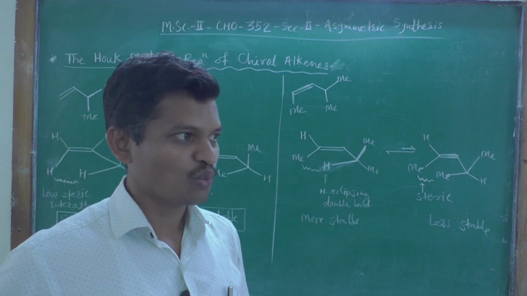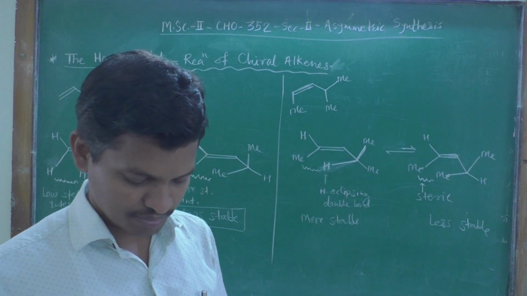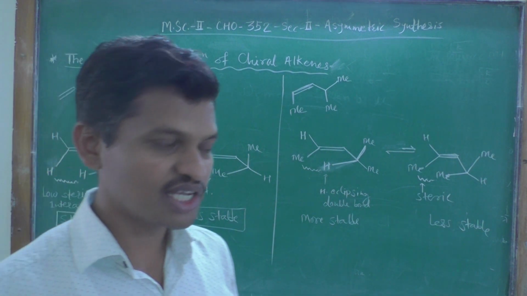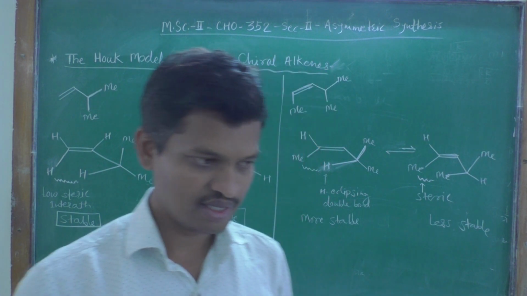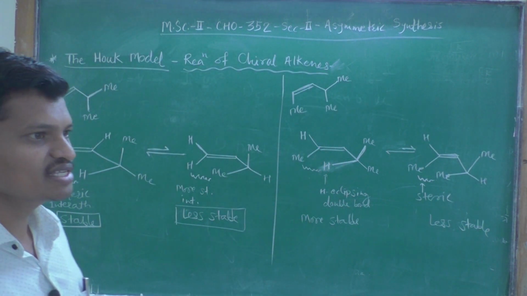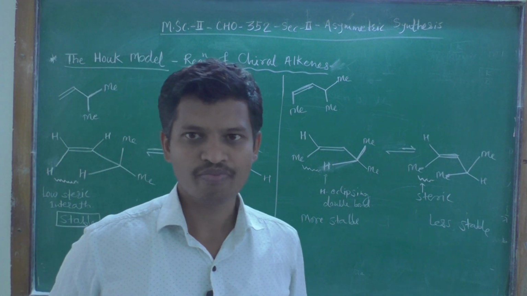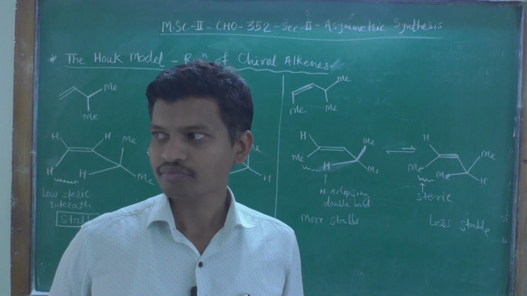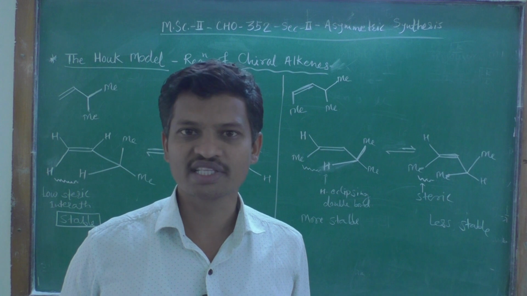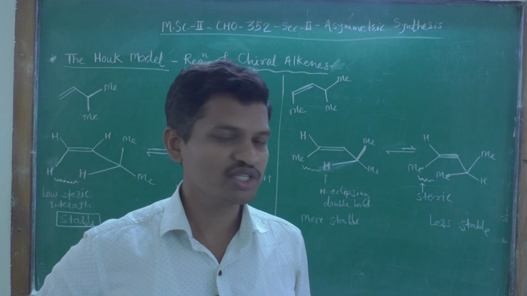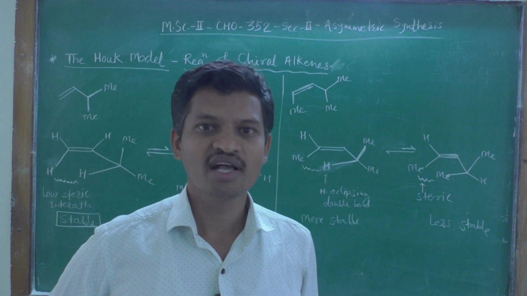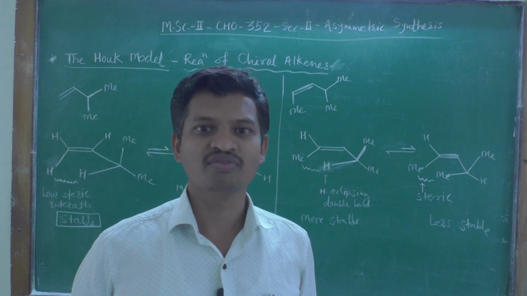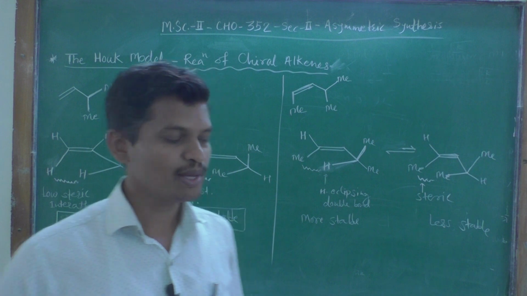Now today we are going to see some stereoselective reactions of alkenes. And these alkenes, no doubt, as we are studying asymmetric synthesis or stereochemistry, are chiral alkenes. The alkenes have an alpha carbon atom which is chiral in nature.